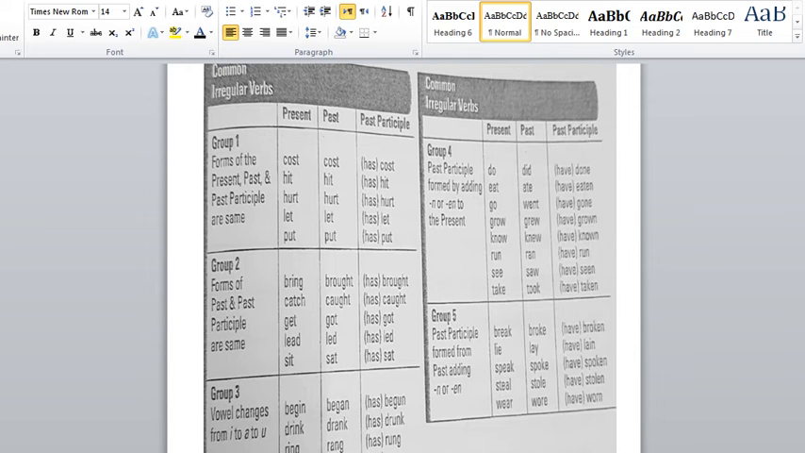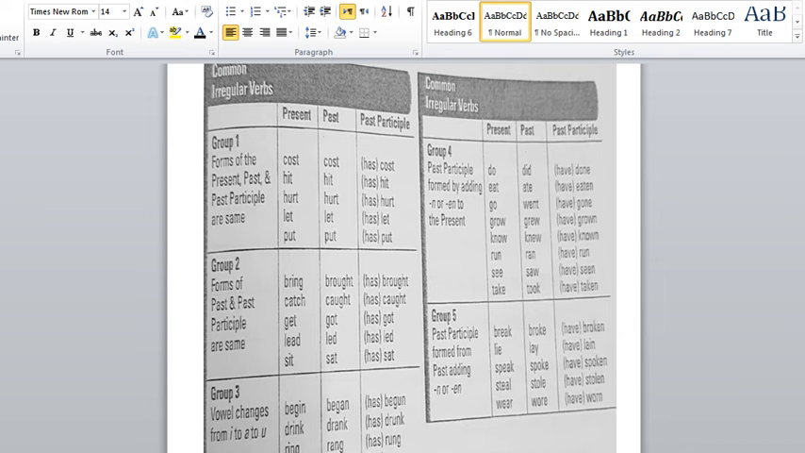Group number 4, the past participle over here will be formed by adding N or EN to the present. So I'll go to the present form and I will be adding, for example, I have do, I'm just adding NE to the verb, so I'll be having done as the past participle. If you have eat, I'll be adding en to the present form, and it will be eaten as a past participle. And for sure, the simple past in the middle will be something else.